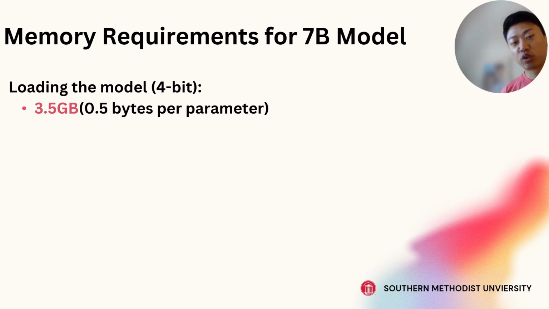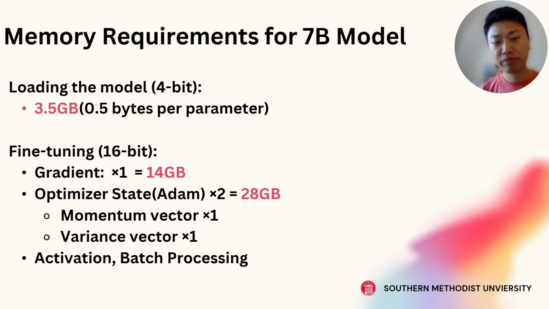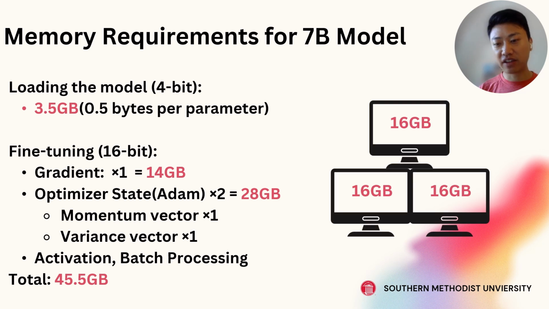So if we quantize our 7 billion parameter model from earlier from 16-bit to 4-bit, now it only takes about 3.5 gigabytes to load that model into our GPU. But when we're fine-tuning, we don't want to quantize, because we want to have high precision, so those gradients and optimizer states don't change, and other things. So in total that still uses about 45.5 gigabytes. That takes about 3 consumer-grade computers, but we have quantized it down from 5 computers to 3 computers, which is a lot of improvement.